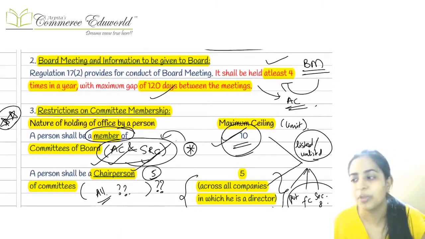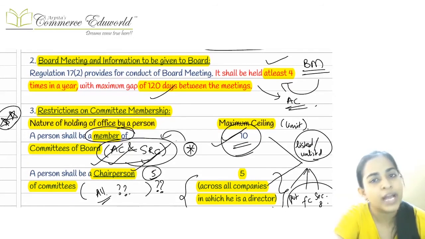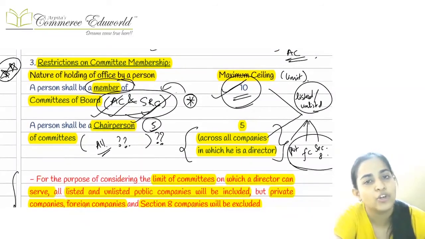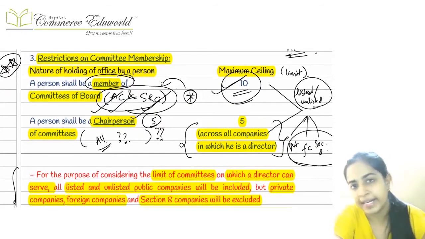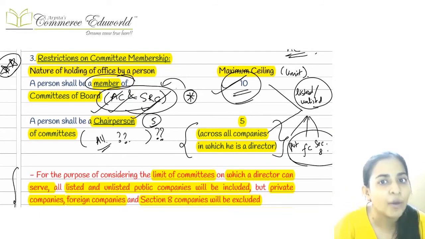Then they were talking about the board meeting. Just like your audit committee frequency, the board should meet at least 4 times in a year, and the gap between 2 meetings should not be more than 120 days. Then they were talking about the restriction on how many committees a particular person can be a member of, and how many committees he can be a chairperson of.